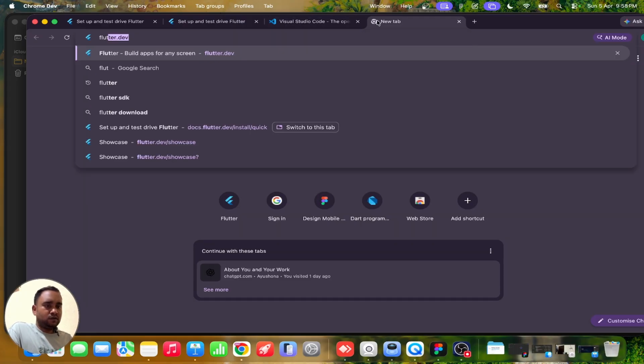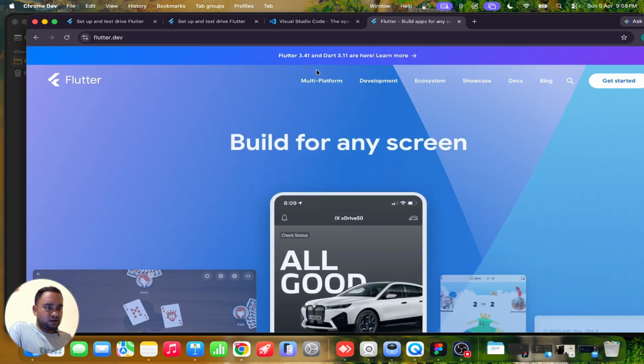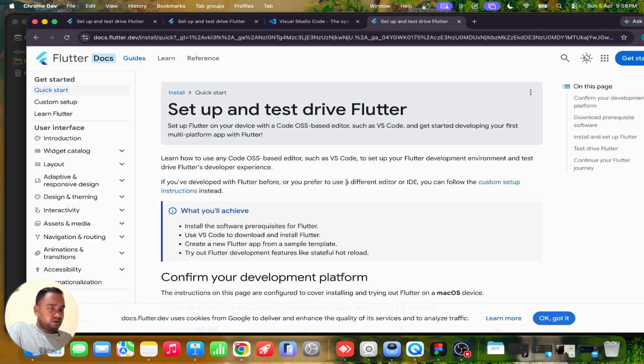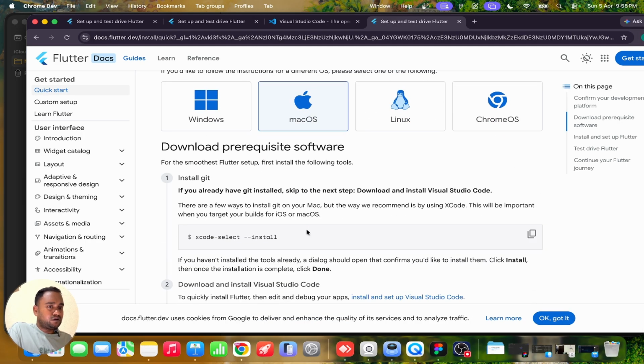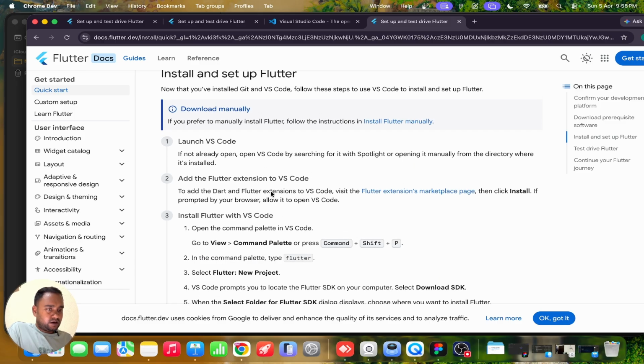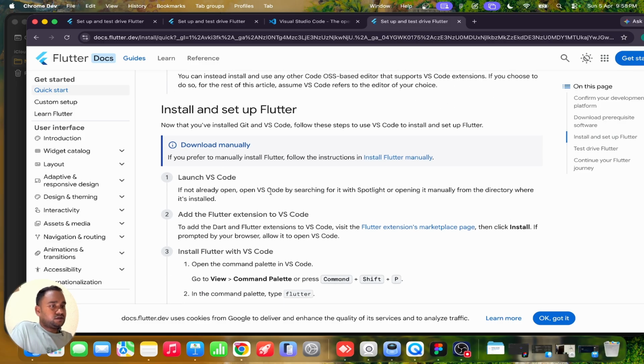And next we will go to flutter.dev, and here we can install our Flutter SDK. Here there is a guideline for how we can install and set up our VS Code with the Flutter SDK. So first we need to launch the VS Code.